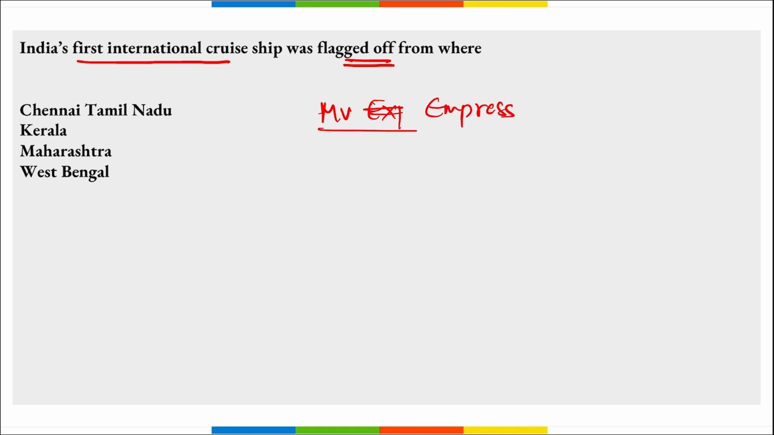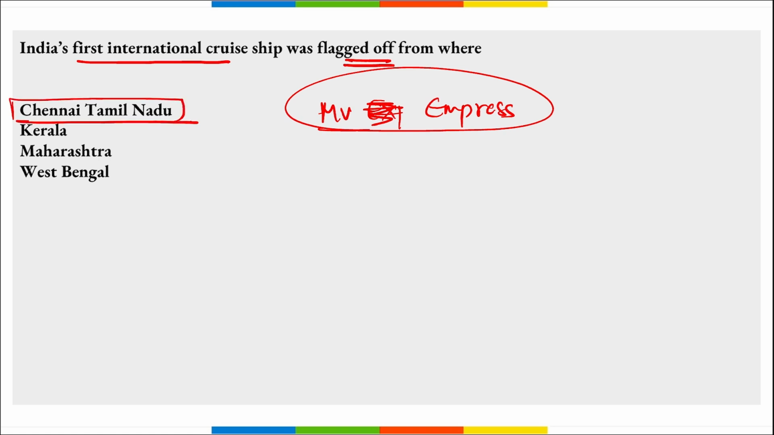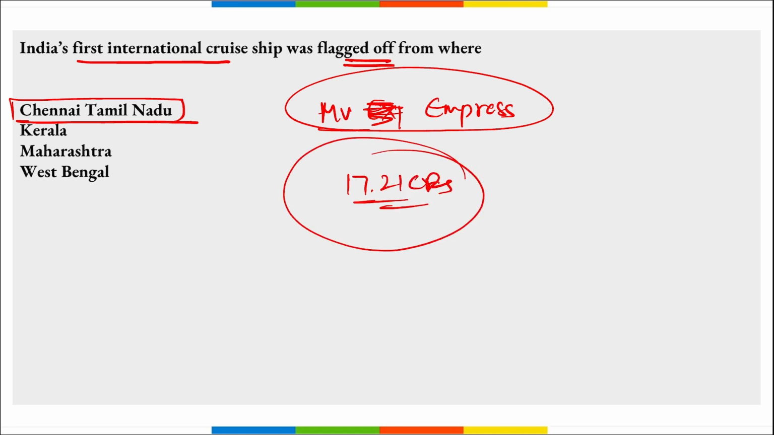MV Empress, this was flagged off from where? It was flagged off from Chennai, Tamil Nadu, correct? It is India's first international cruise ship, that is MV Empress. It cost around 7.21 crore rupees to build this India's first international cruise ship.